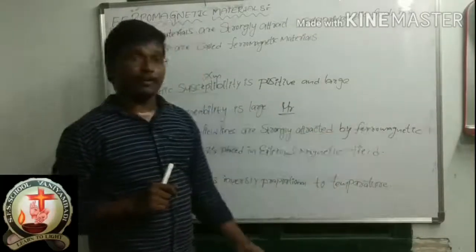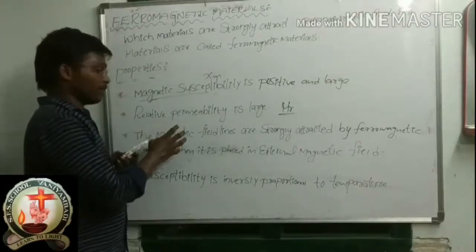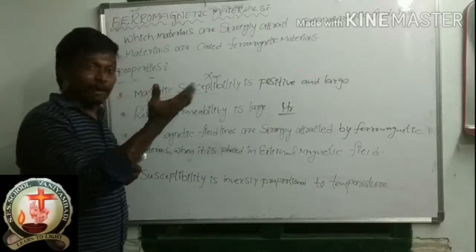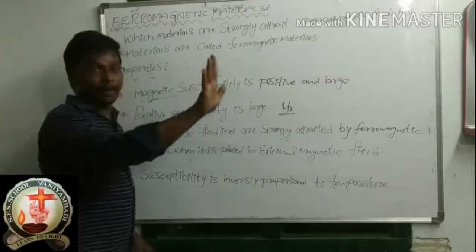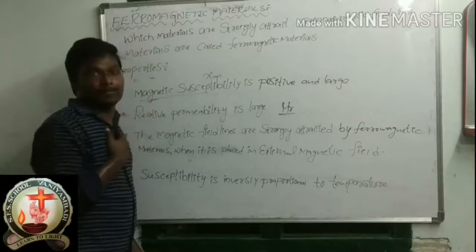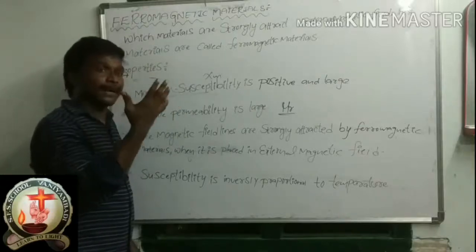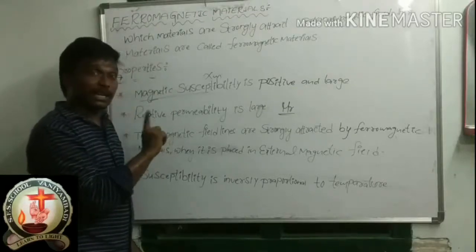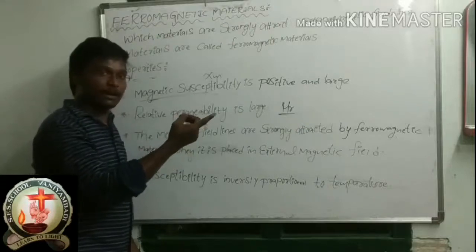You already know, whenever we place these ferromagnetic materials in any external magnetic field, they attract more. Diamagnetic materials will repel, will oppose. Paramagnetic materials are just attracted. Ferromagnetic materials attract strongly. Whenever you place a ferromagnetic material in an external magnetic field, it will attract strongly.